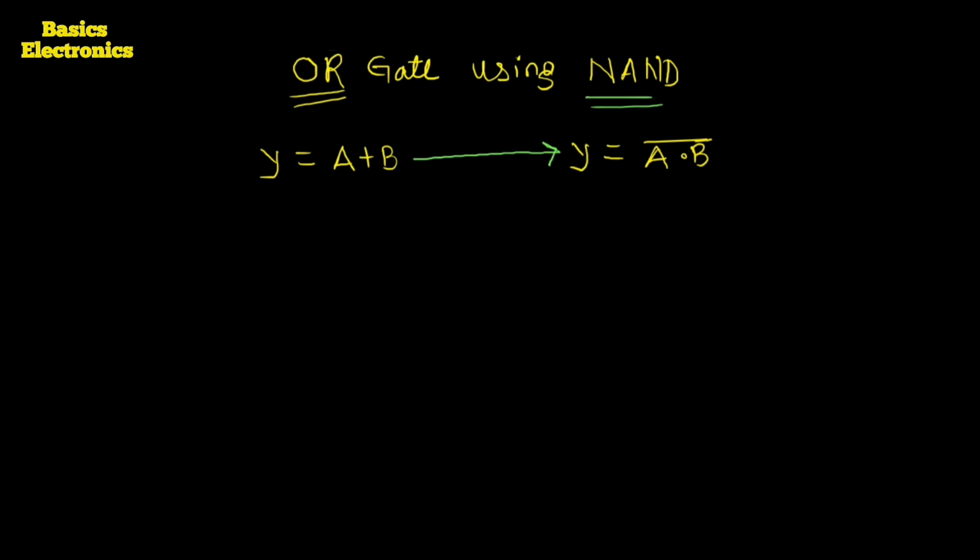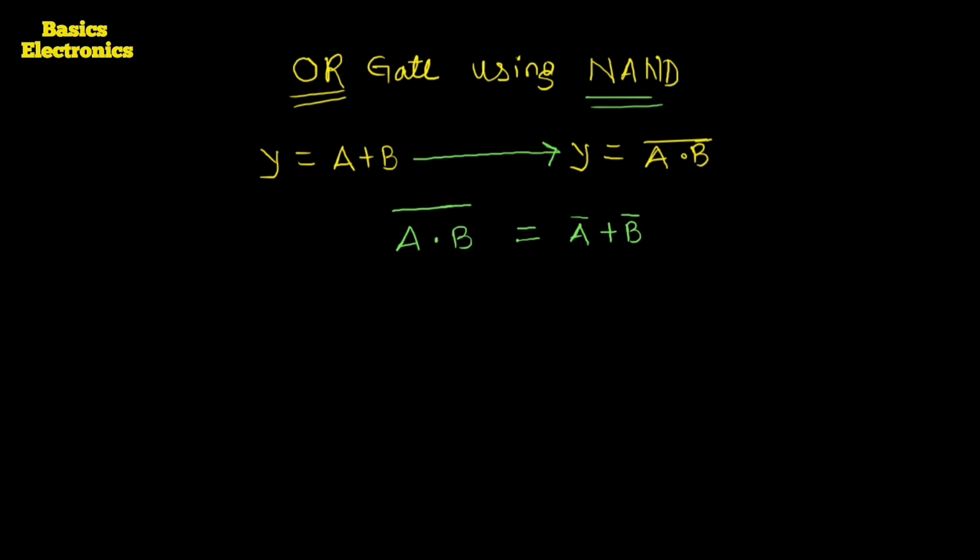There is no sequence of which one is first and which one is second. We have to see the theorem for the equivalency of the NAND gate. The theorem's logical equation is: A dot B whole complement equals A complement plus B complement.